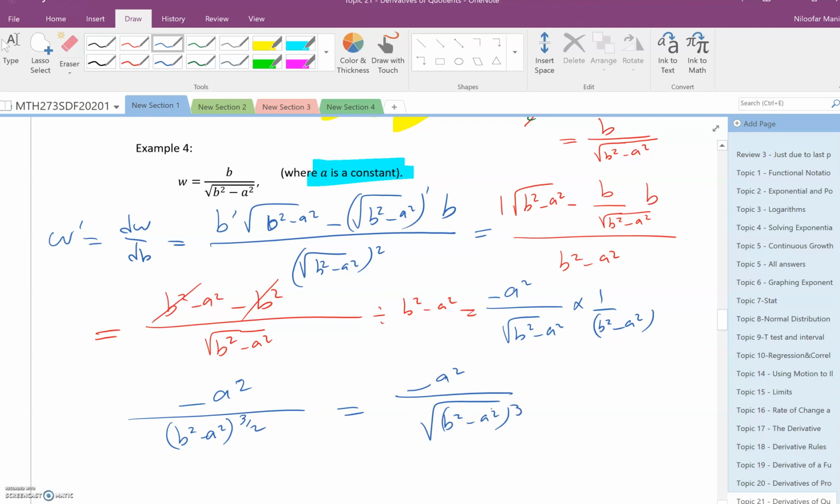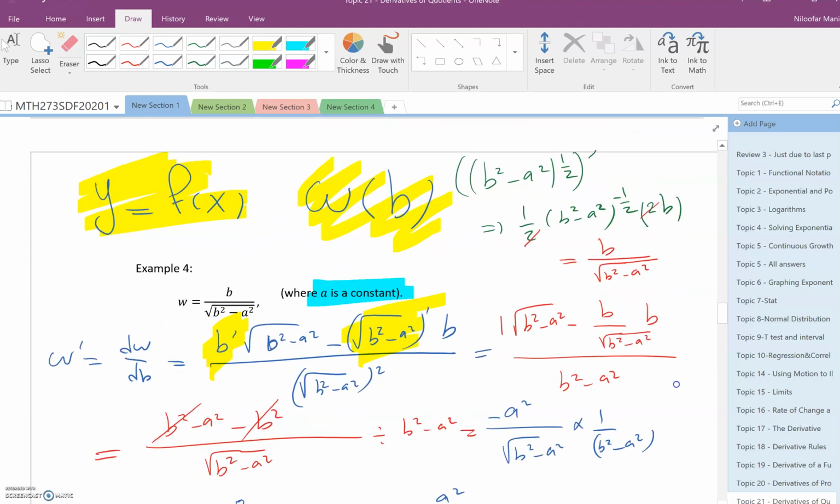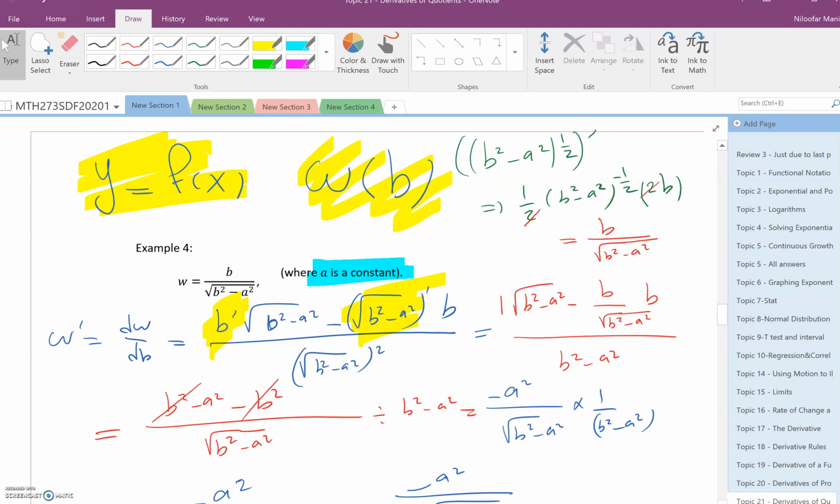See, derivative of top, multiply bottom, no change. Derivative of bottom, multiply top, no change. And so the denominator is squared. And then derivative of top is derivative of b with respect to b, which is 1. And for the derivative of the other guy, which is the radical, I have to find it using u and u prime and all of those things. So this one is all for that guy. This one is all for that guy.